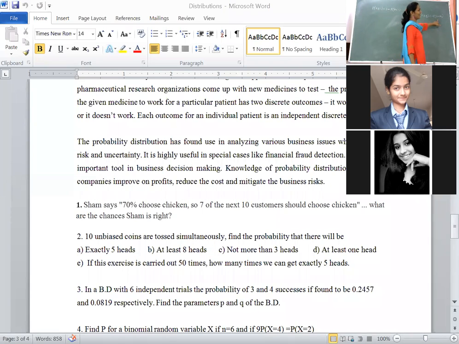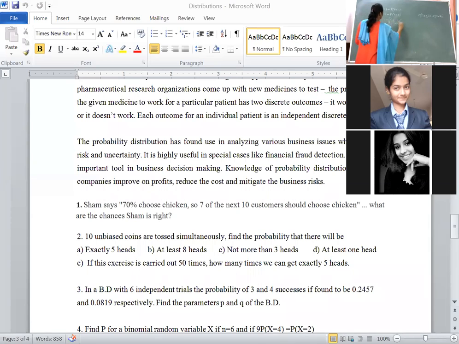Otherwise, you can use this formula: probability of x greater than or equal to a is equal to 1 minus probability of x less than a. Here, this is equal to 1 minus probability of x less than 1. That means what is less than 1 is only 0, probability of x is equal to 0. Then 1 minus, right now apply the formula. Probability of x is equal to 0.